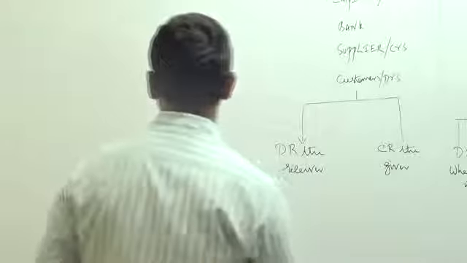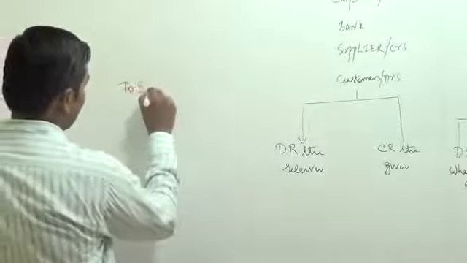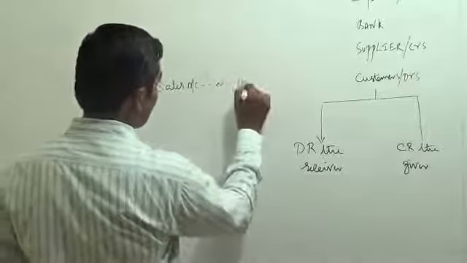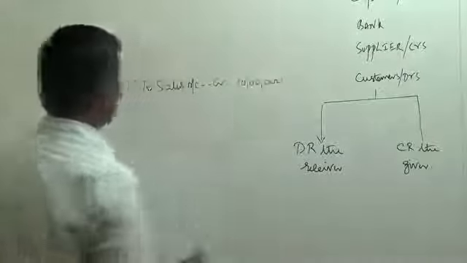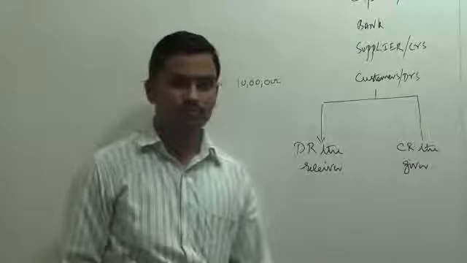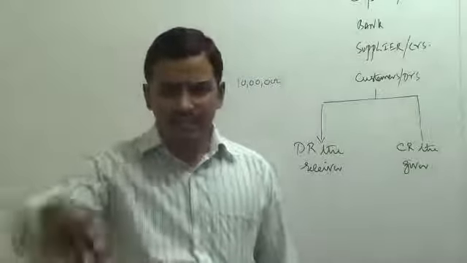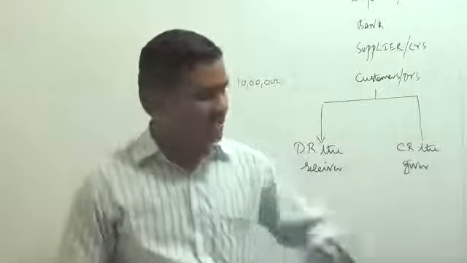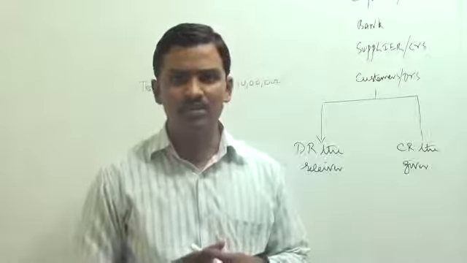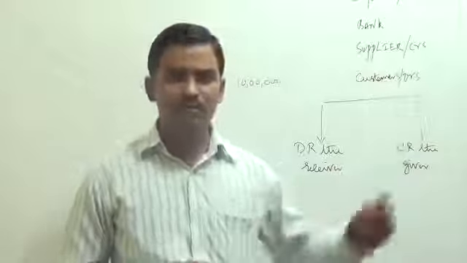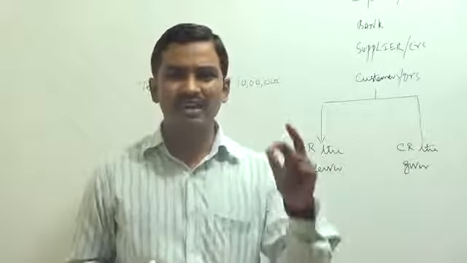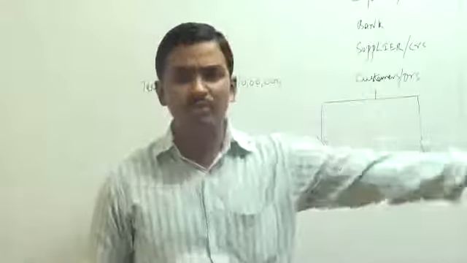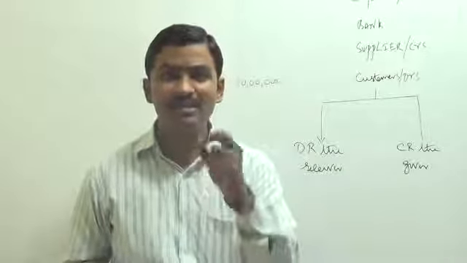So sales account has to be immediately credited, to sales account credit 10 lakhs. Now the question comes, what should be debited? Who received the goods? Daridranath received the goods. Did he pay money to us? No. He has taken our goods, but he has not paid money to us. Till the time he pays the money to us, we have to remember Mr. Daridranath as a debtor, as a receiver of loan.